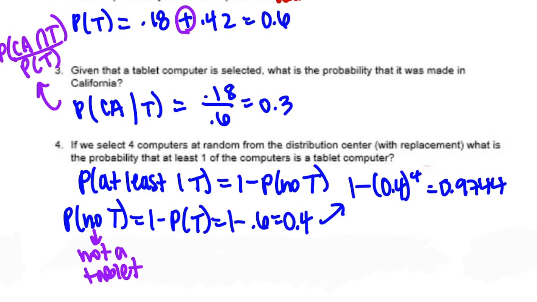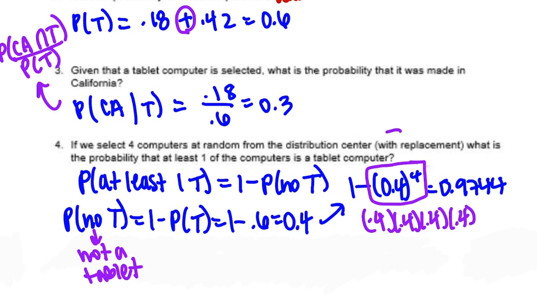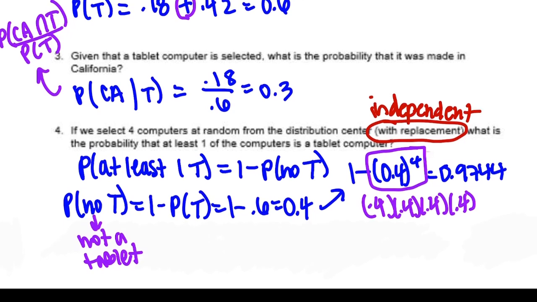And if we're getting 4 computers and none of them are tablets, then that is what this rule is right here. 0.4 to the 4th, because it's like 0.4 times 0.4 times 0.4 times 0.4, and the with replacement means independent. Actually, I want to write that last thing in red. So it's like a note. And so that's why I'm just doing P not tablet times not tablet times not tablet times not tablet. And 1 minus that is a much faster way than trying to think of all the other outcomes.